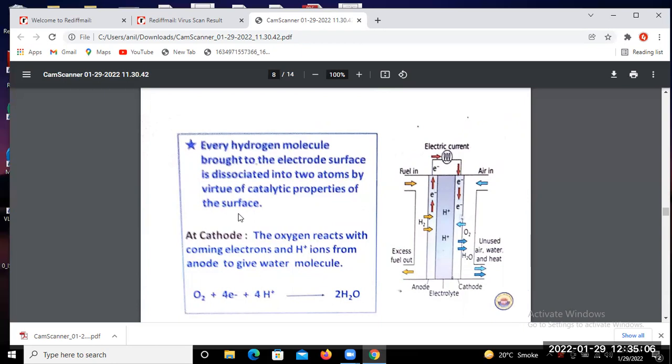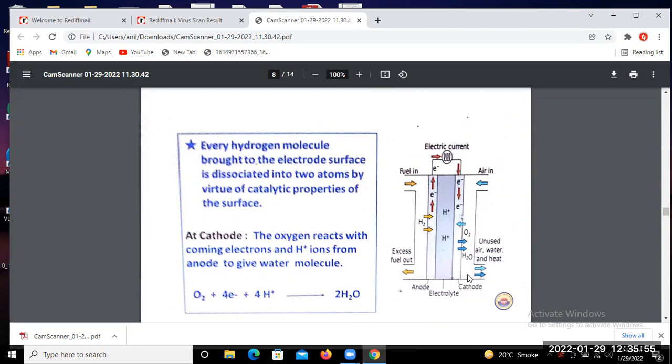Now at the cathode terminal, the oxygen reacts with the coming electrons and the hydrogen H plus ions from the anode to give water molecules. That is, oxygen O2, 4 electrons from the anode to the cathode, and 4 H plus ions in the electrolyte make 2H2O, two molecules of water. So this is the chemical reaction at the cathode terminal.